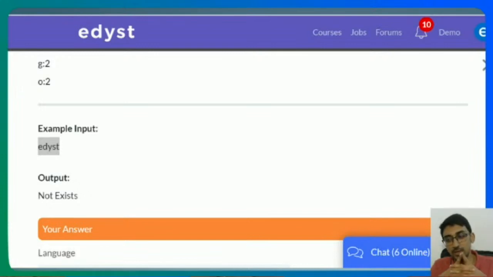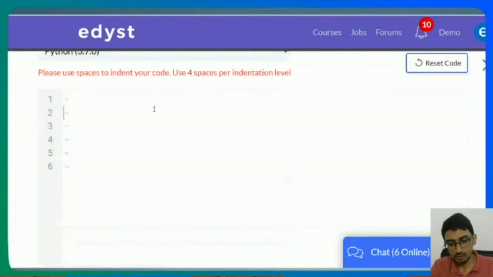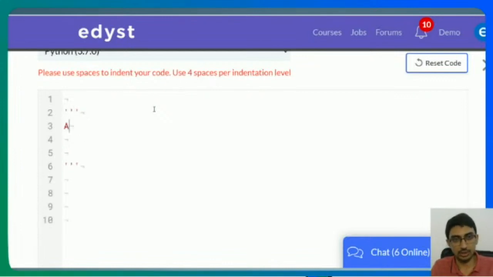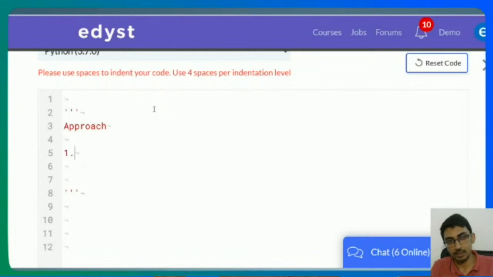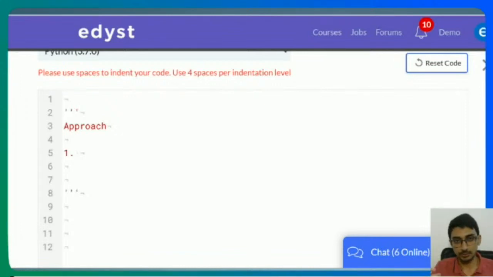Let's think of the approach. First of all, I need a way of figuring out the duplicates, and I need to write duplicates colon 2. I need to figure out how many duplicates there are, and it has to be duplicates only. What happens if it's triples? They've not mentioned that, and that's not a duplicate as such. So it needs to be only 2. I need to figure out how many elements come 2 times. There are 2-3 ways of doing it.